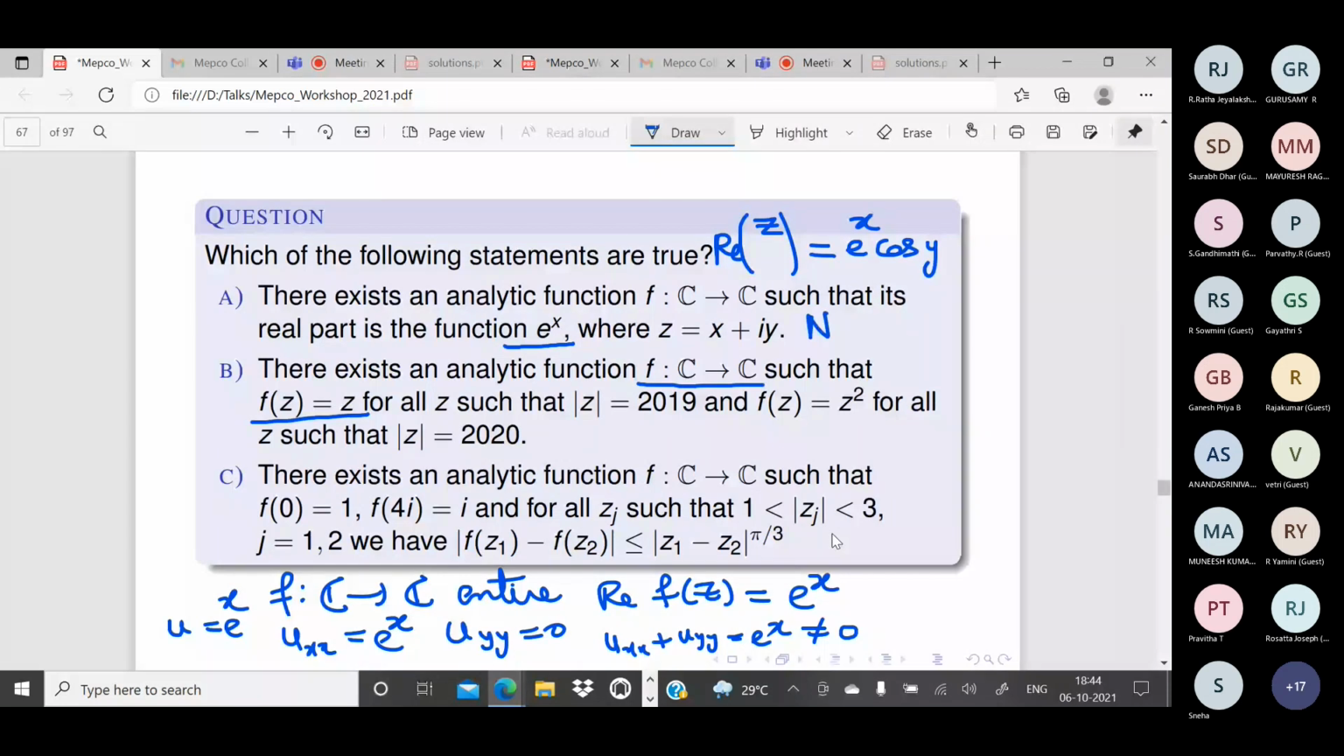No such function exists. Okay. So is there an analytic function f from C to C such that f of z is equal to z for all z with modulus of z equal to 2019, and f of z is equal to z square for all z such that modulus of z is equal to 2020? Can we have such a function?